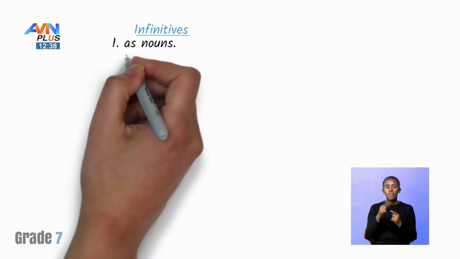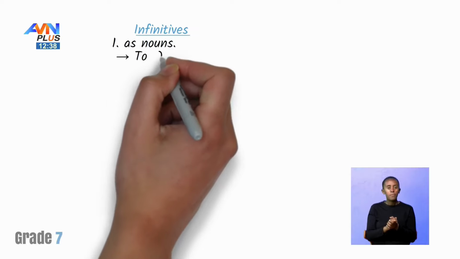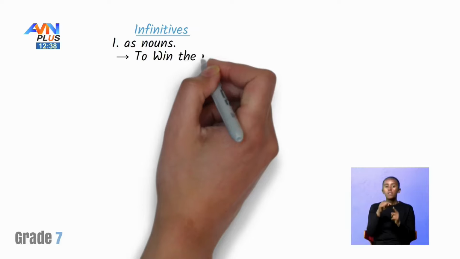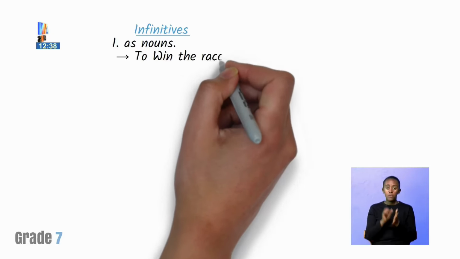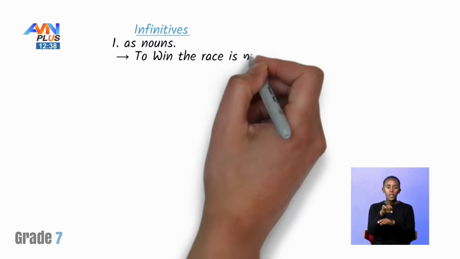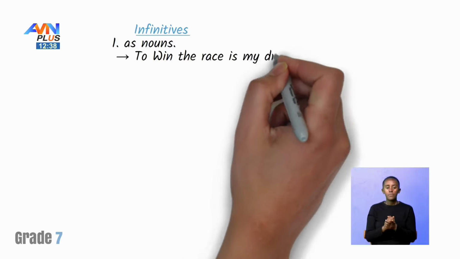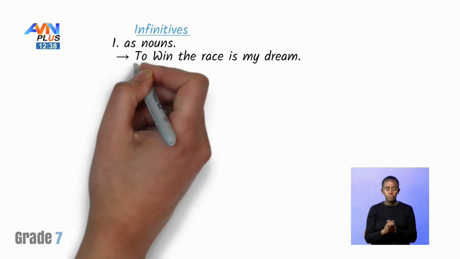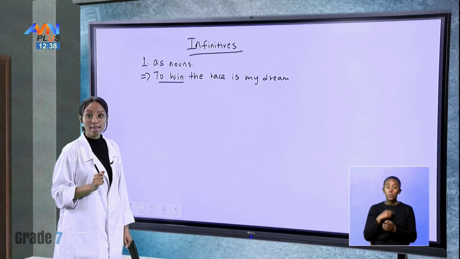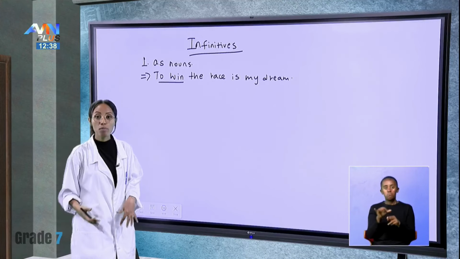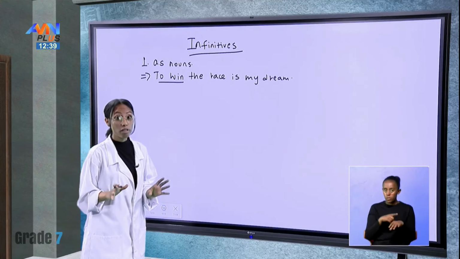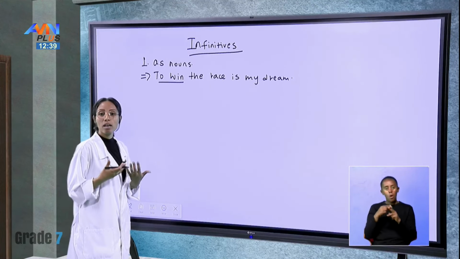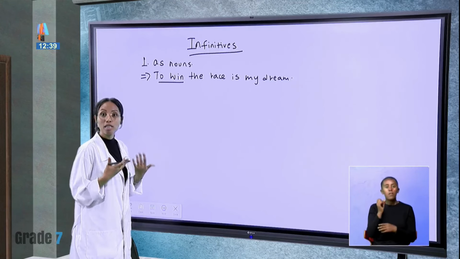The first one that we talked about, if you remember, is that we use infinitives as nouns. For example, to win the race is my dream. We use it as a noun. If we use it as a noun, it usually comes first, most of the time, not all the time, and it is showing us not only a noun, but it has the idea of a subject.